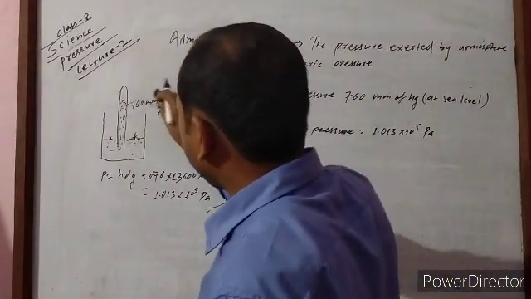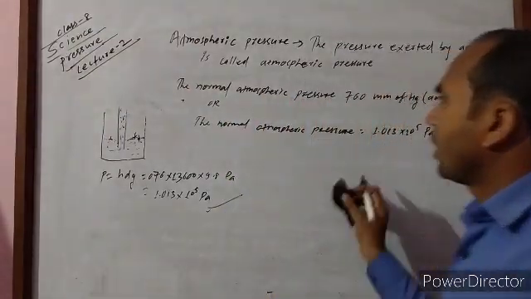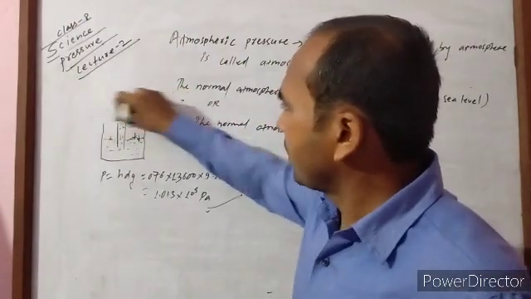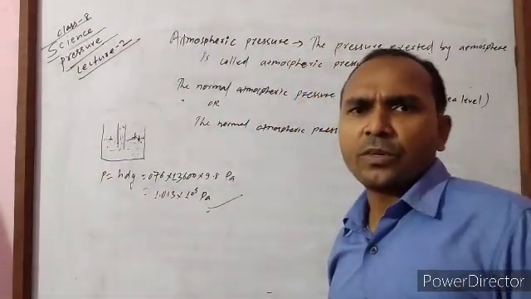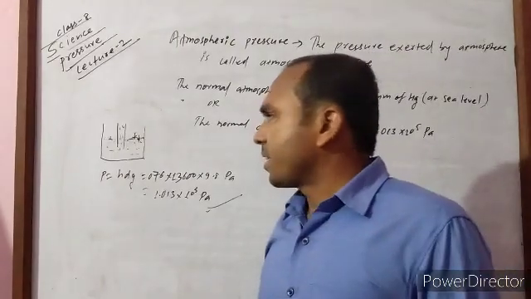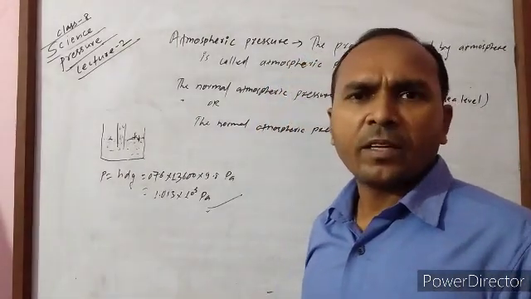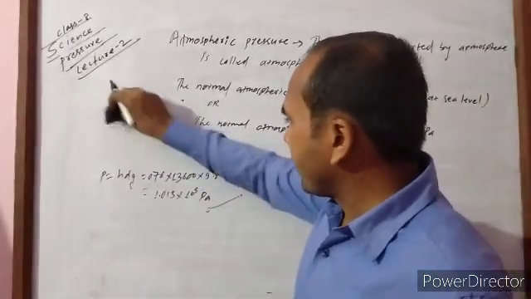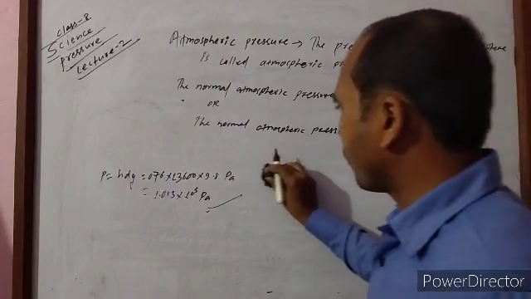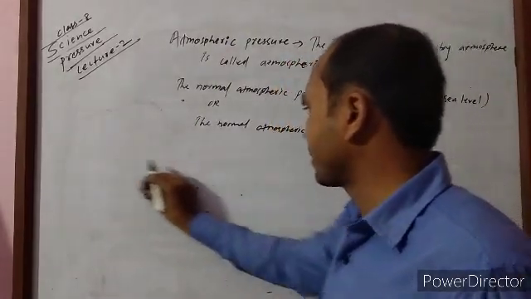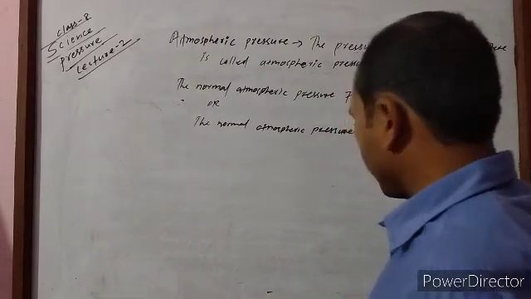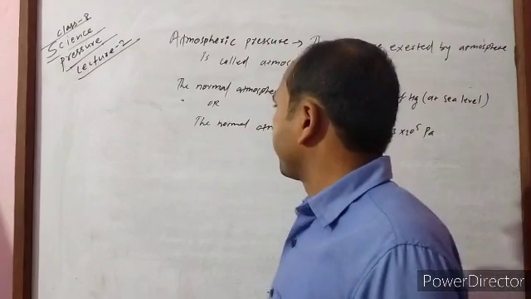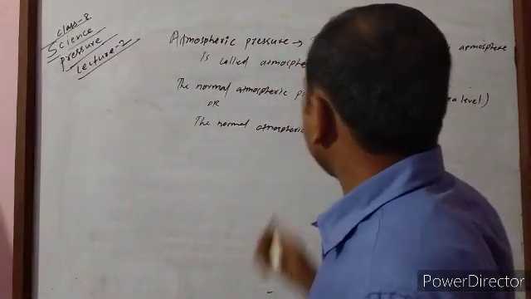Another, atmospheric pressure decreases as we go to high altitude, so atmospheric pressure is less in mountain regions than in the Tarai. And when mountain climbers climb mountains, there is a deficiency of oxygen because there is less atmospheric pressure, and they have to carry an oxygen cylinder. Okay.